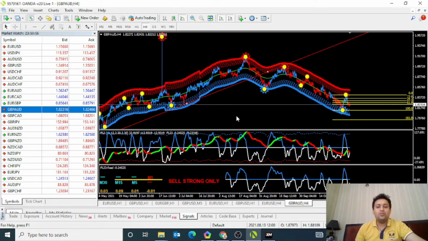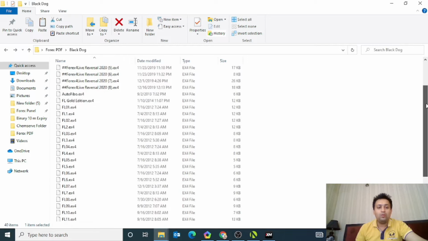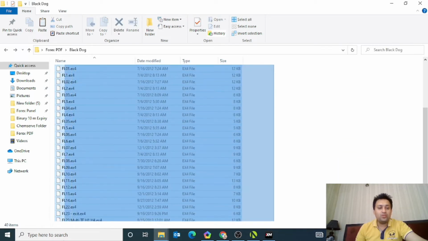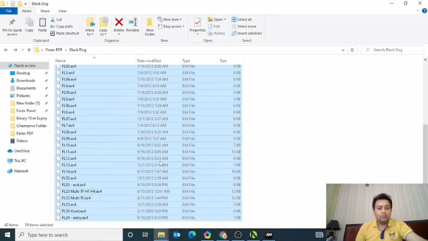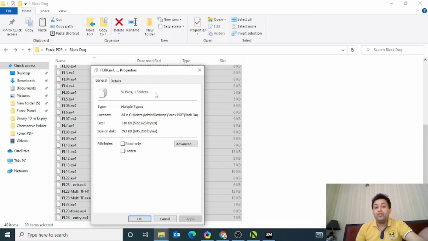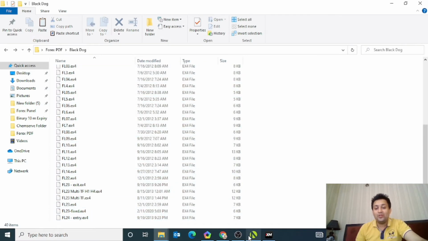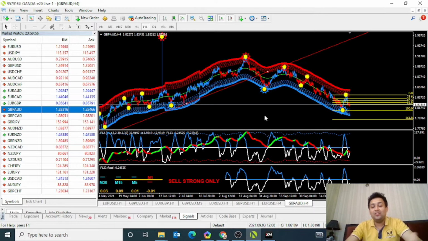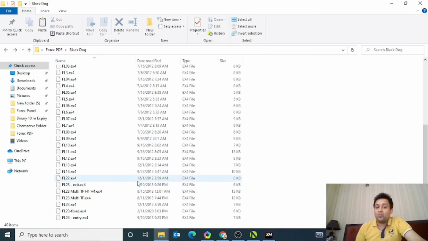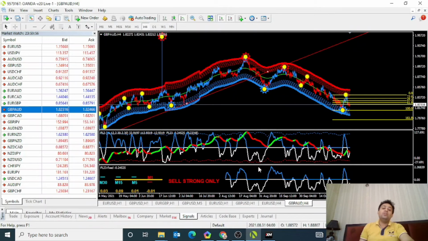Some indicators are also free and some indicators I charge, because you can see this indicator on the screen, but at the back end of this indicator, all this strategy is working. I think there are almost 50 indicators. Basically, this is not only one indicator. It just gives you the signal on the screen, but at the back end, all these indicators are working. So I will show you this system, and I will prove how you can make good money by following this indicator.